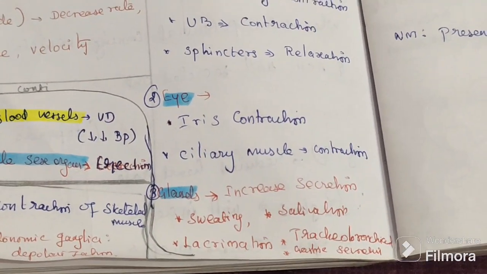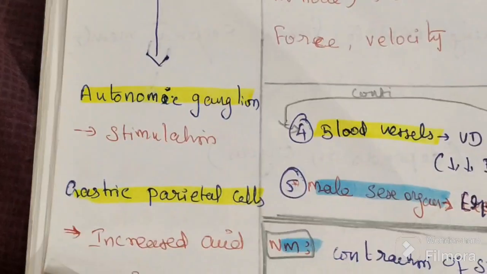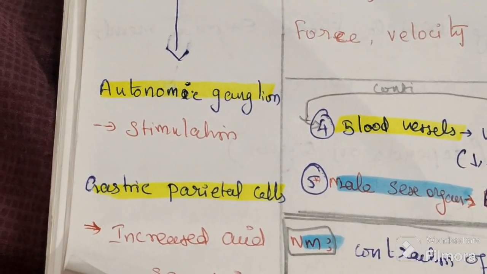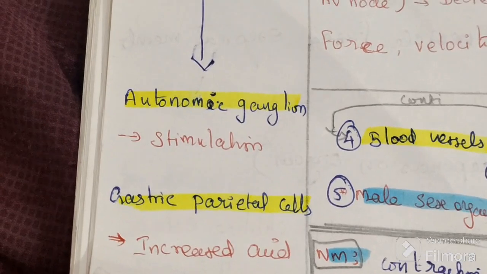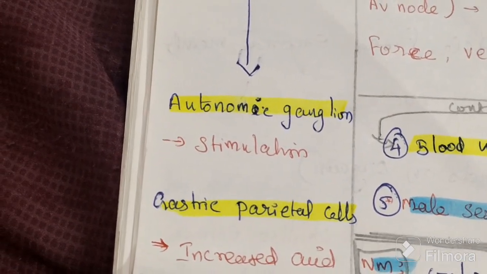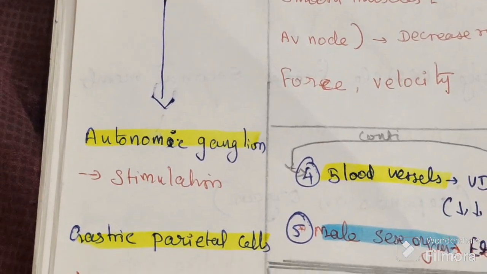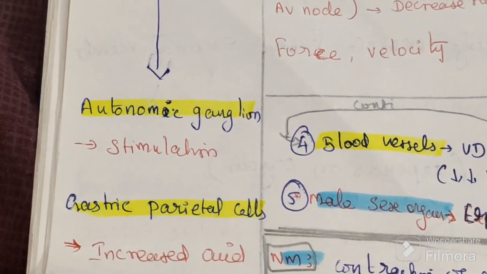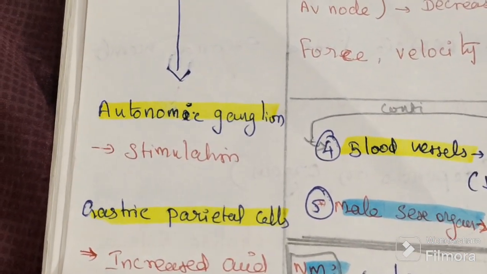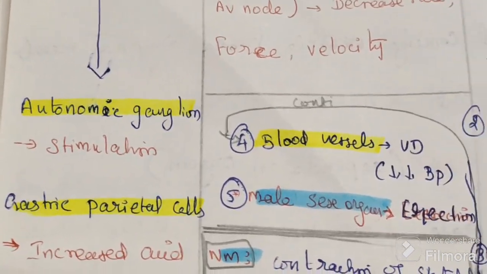Next, we want to discuss their function. In the brain, M1 causes learning and cognition. Okay, learning we need. In the stomach, it increases acid secretion.